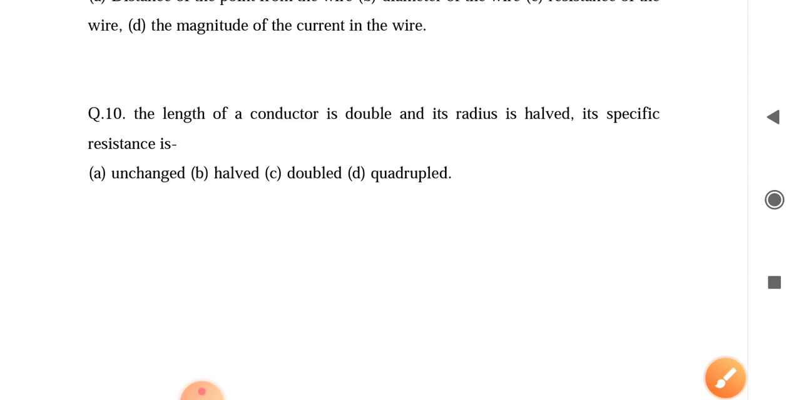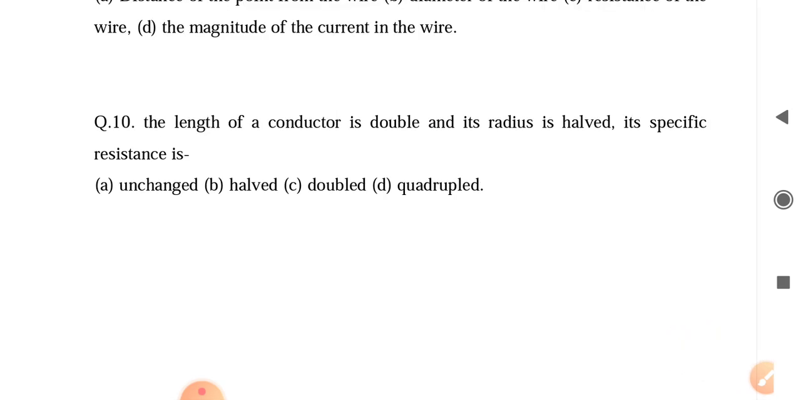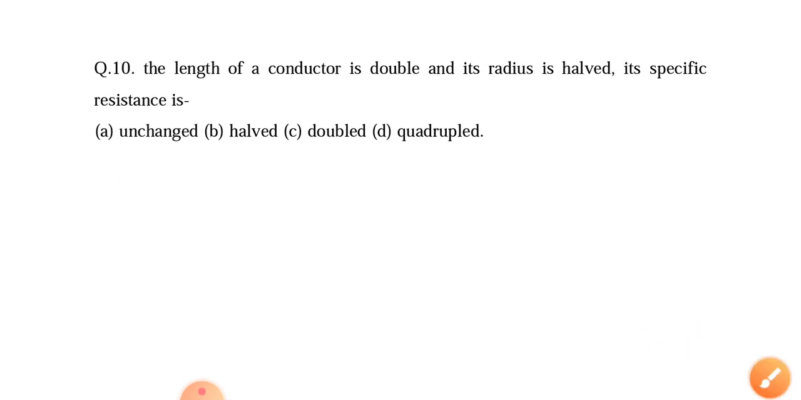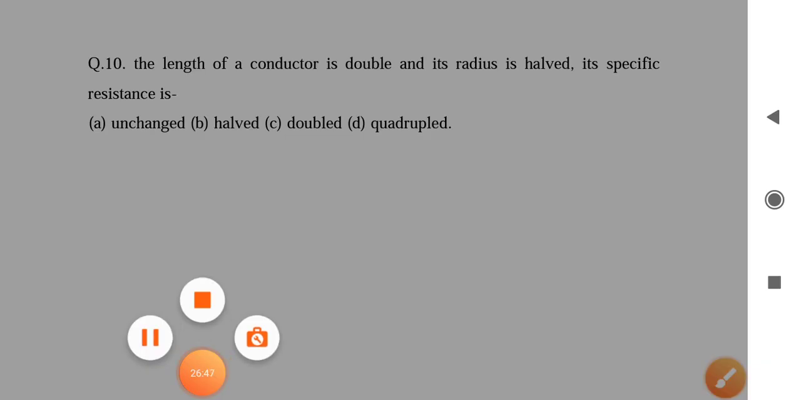And question number 10: if the length of the conductor is doubled and the radius is halved, its specific resistance is independent of the length of the material. It depends on the material and temperature. So the answer is unchanged. This is the answer of the question. This is the complete analysis.